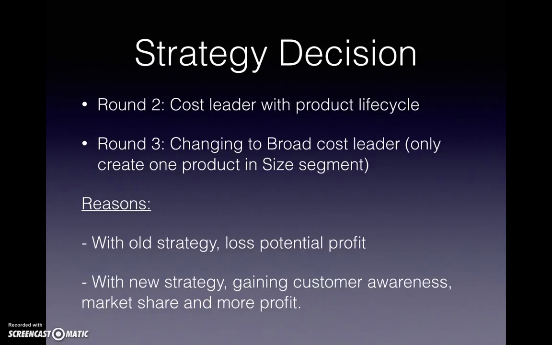Therefore, we can decrease our cost and pay more attention to developing only 3 segments. However, at the end of round 2, we realized that the profit from this segment is not as high as we expected. Therefore, we decided to change the strategy in round 3.